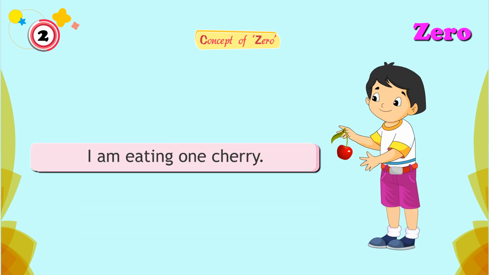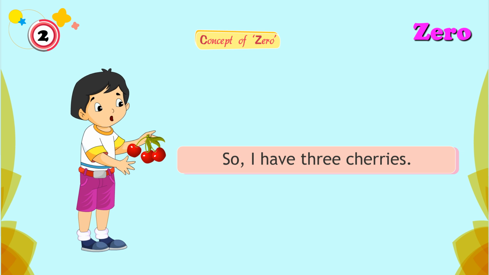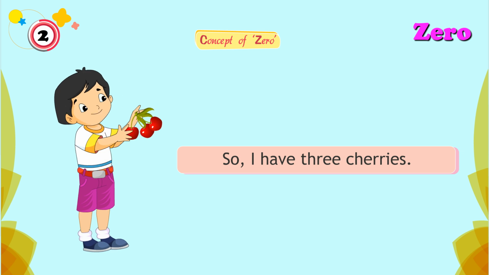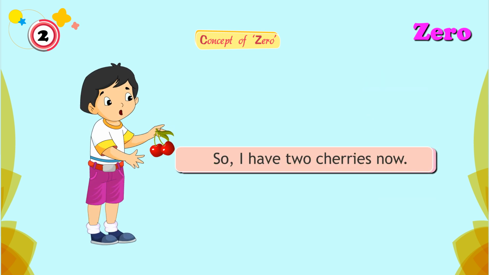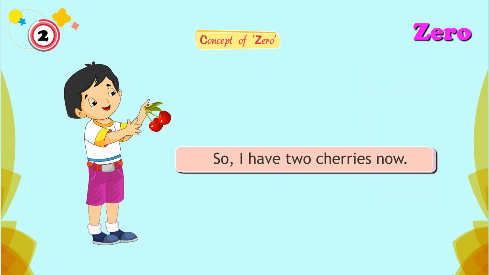I am eating 1 cherry. So I have 3 cherries. Now I am eating 1 more cherry. So I have 2 cherries now.